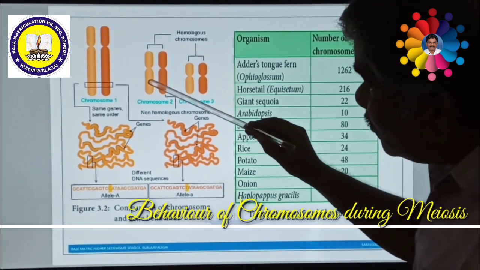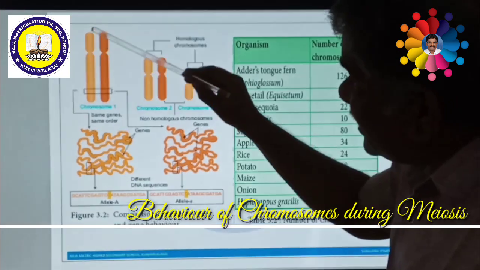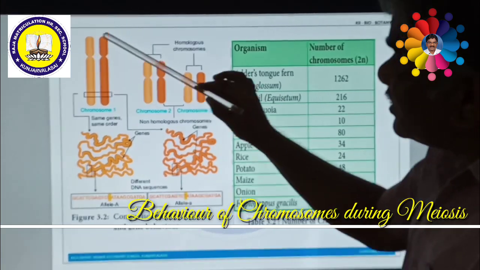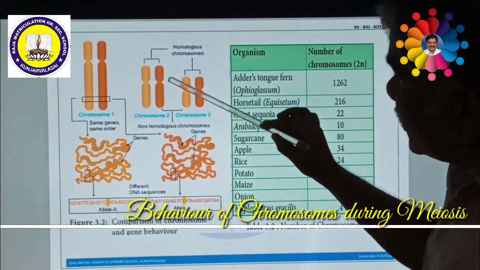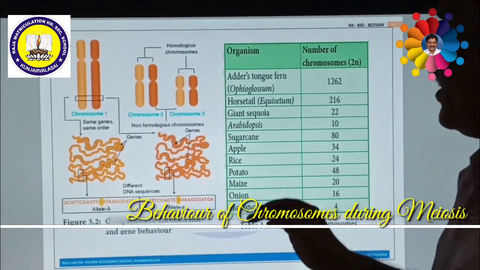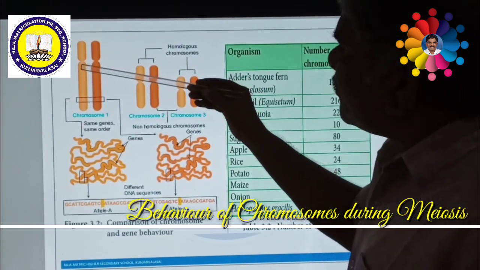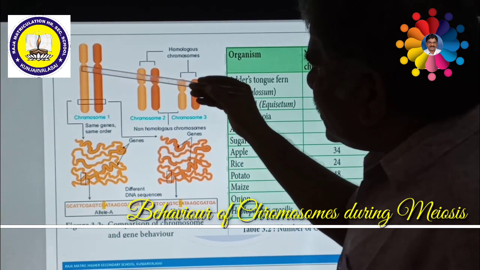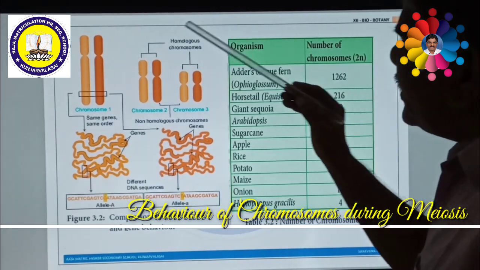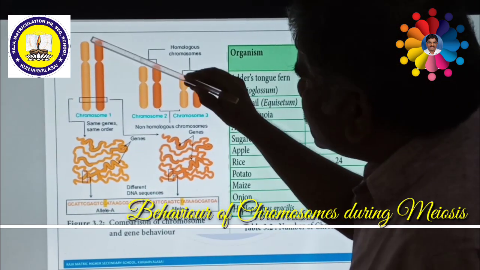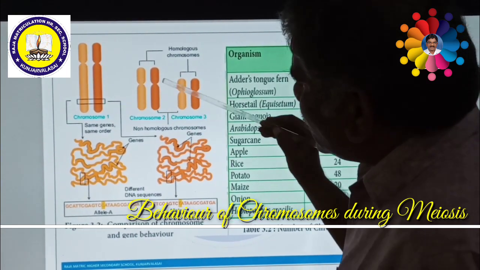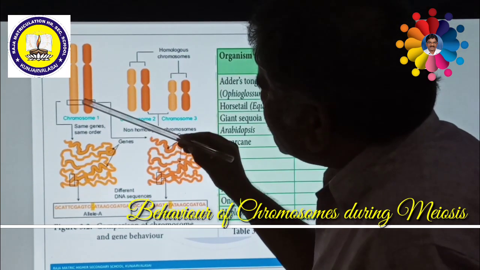But these chromosomes are not homologous with these. Homologous means same size, same locations, everything the same. But these are not homologous with this one. Each chromatid has a number of genes, and these genes are arranged one above the other. Suppose this is one chromosome and this is another chromosome, both are called homologous chromosomes. So in this locus, this is one gene.